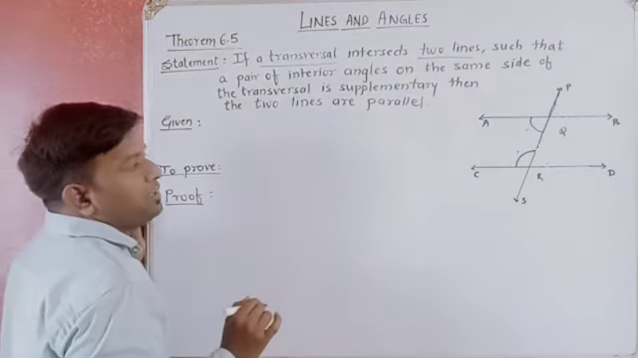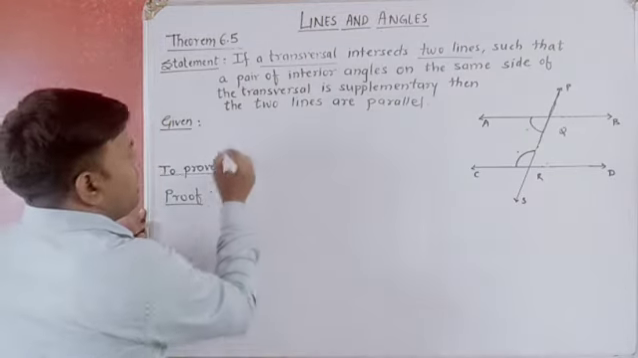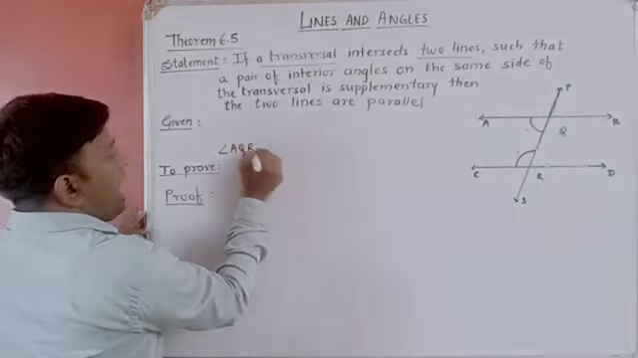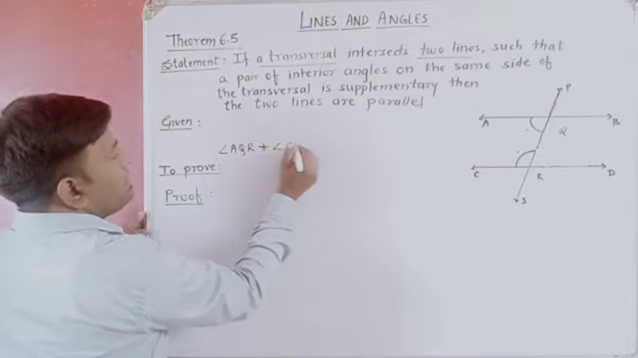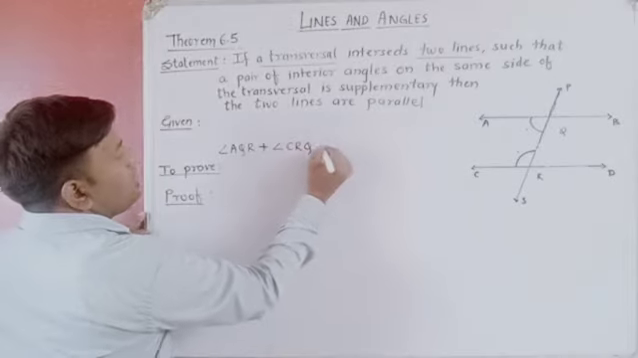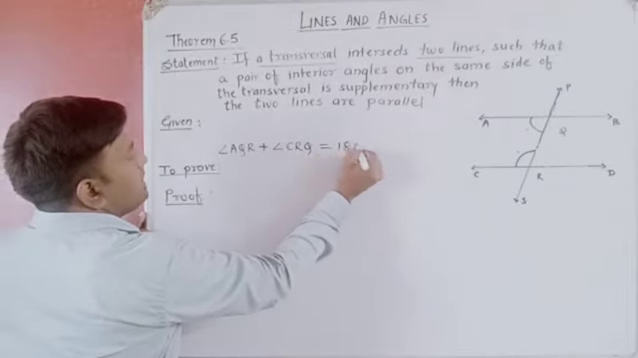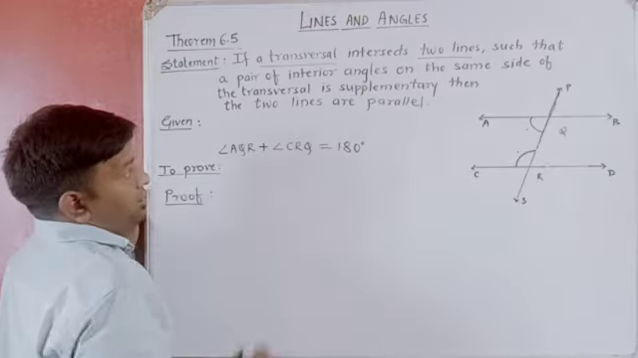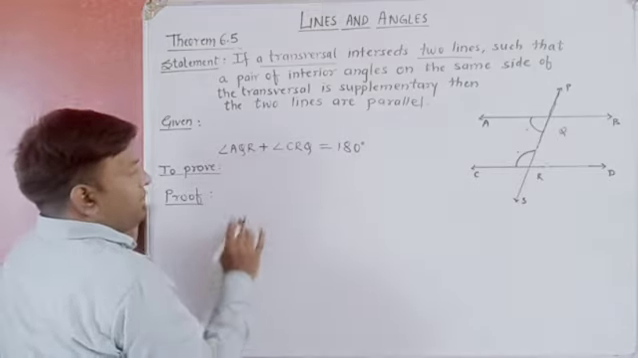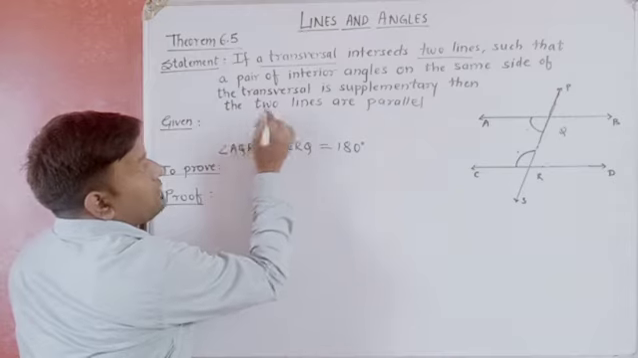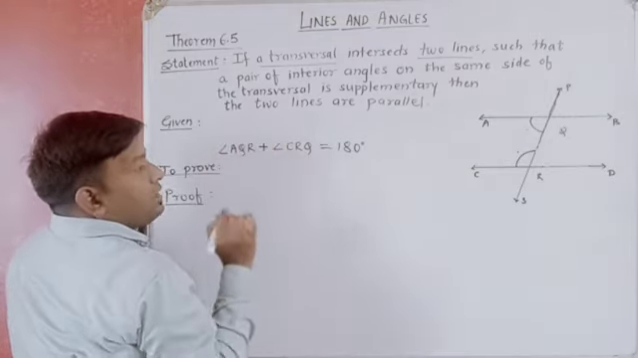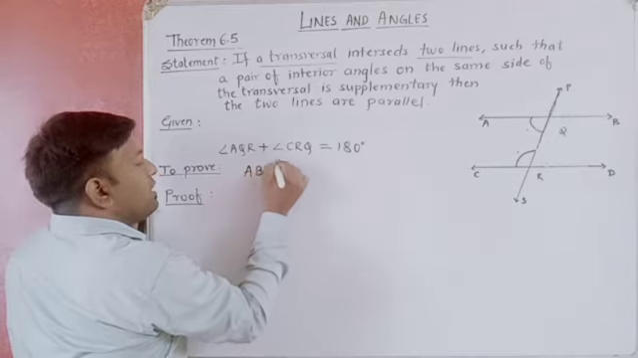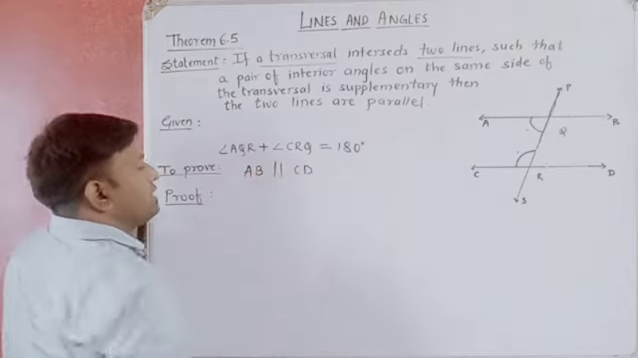Means we have been given that angle AQR plus angle CRQ is equal to 180 degrees. This is given to us. Then the two lines are parallel. Then after that, whatever is to be proven: we have to prove that line AB is parallel to line CD.